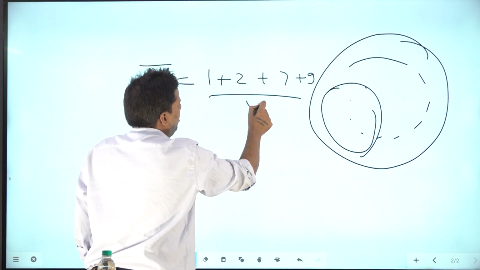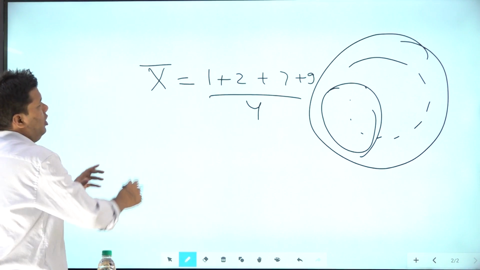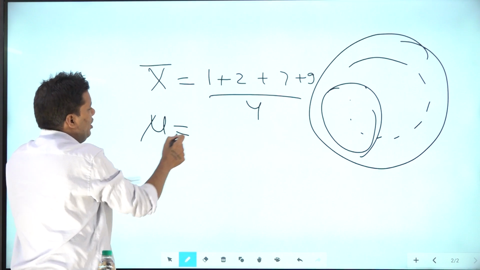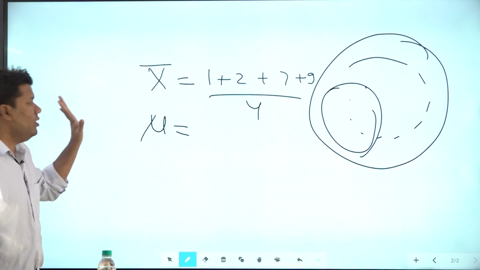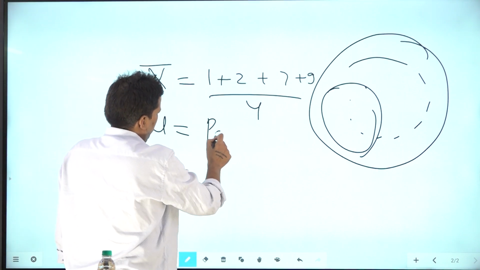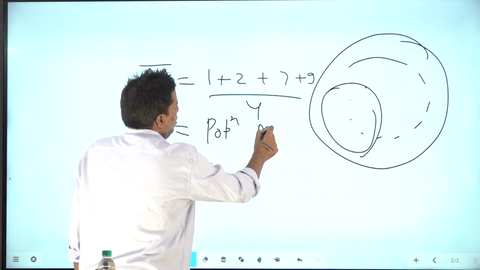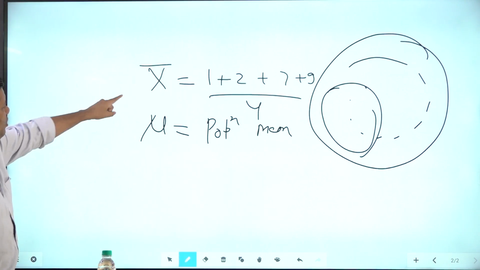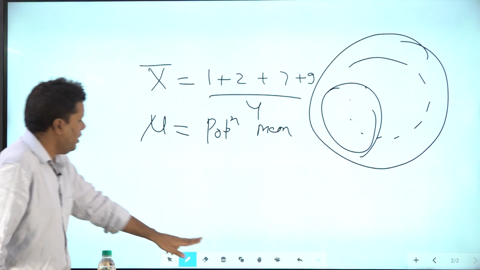I will add them and take their average. This is called mean. If I take the average of the full population, then I will indicate it by mu, which is nothing but your population mean. So whenever you see mean, you have to tell yourself it is an average.